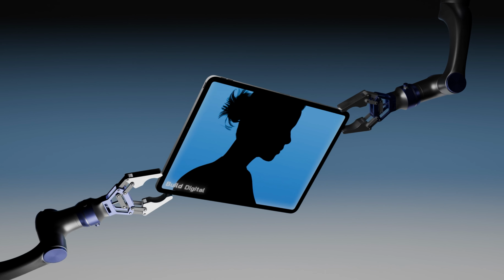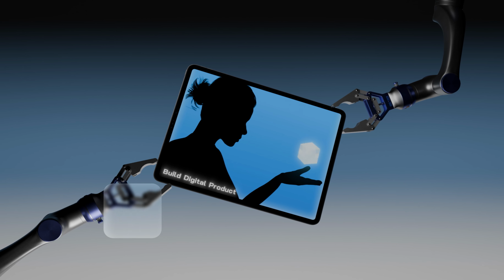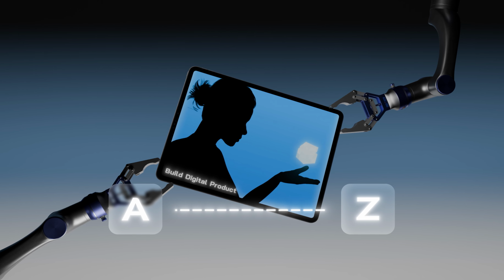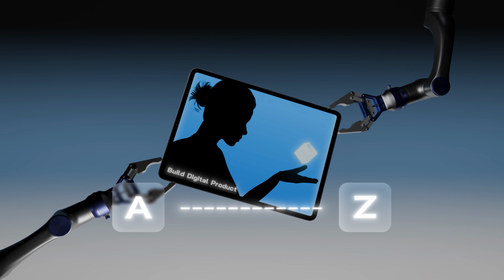All right, today's video is going to be a long one. We are going to be covering how to build a digital product from A through Z, all in one video, an entirely free course. And this is going to be one of the easiest ways you'll ever make money. So let's go ahead and get started.